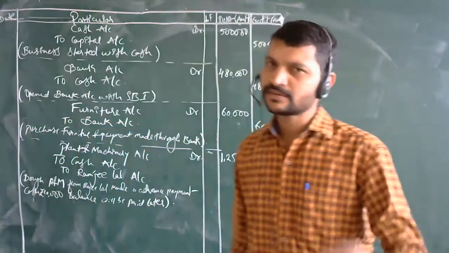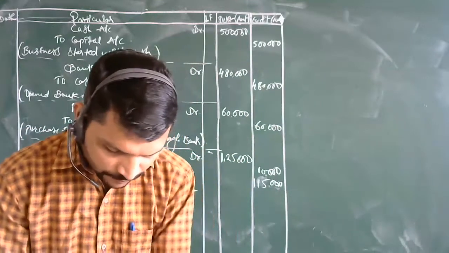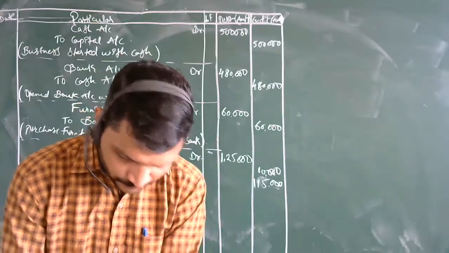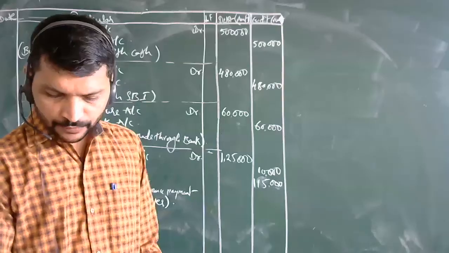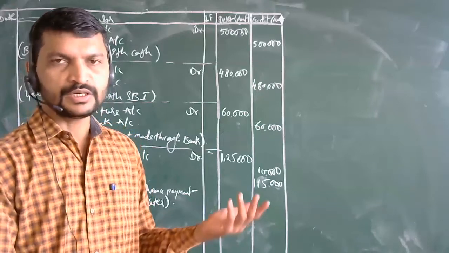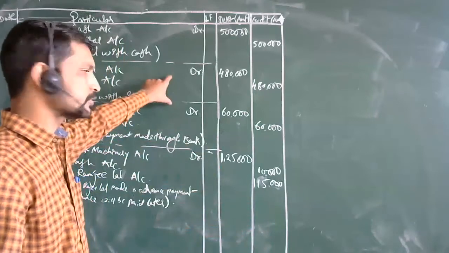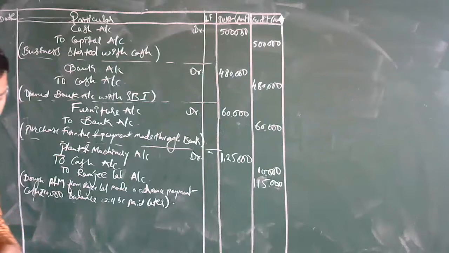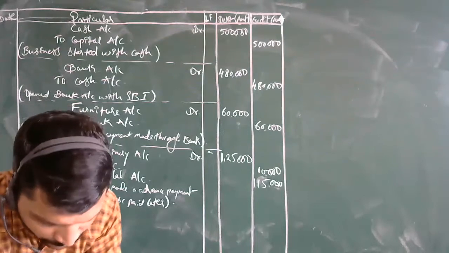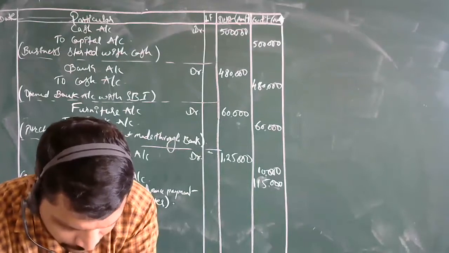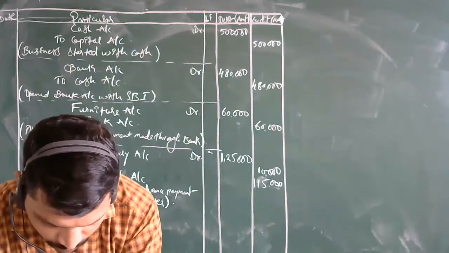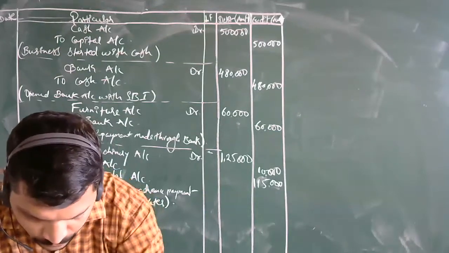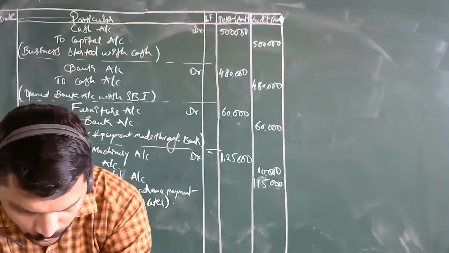Now one more, the last, fifth point we have remained with. What is the fifth point over here? Purchased goods from Sumit Traders. Even this is a dual concept, which means two accounts are going to be affected over here. Sorry, have we sold here, or what have we done here? Goods purchased from Sumit Traders.